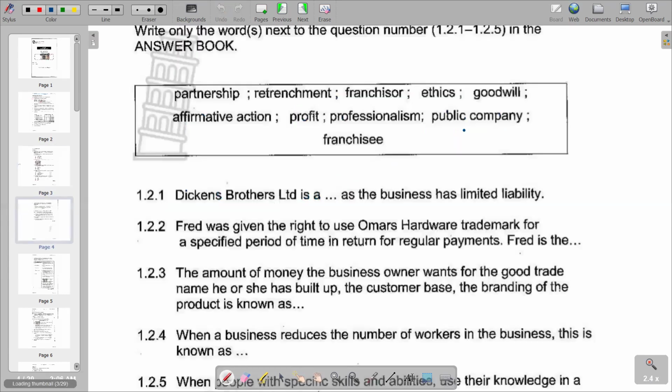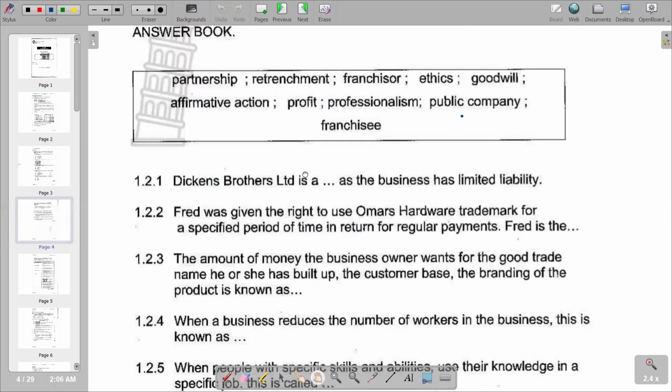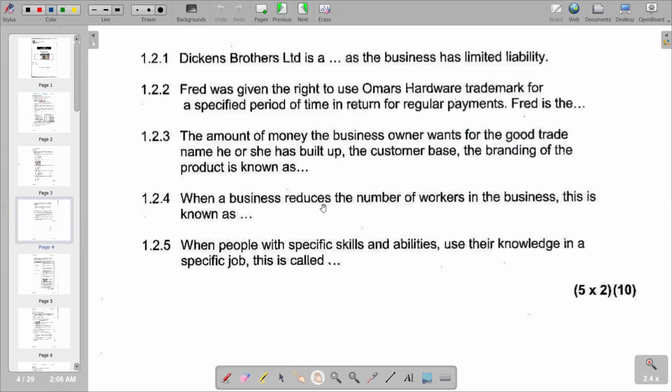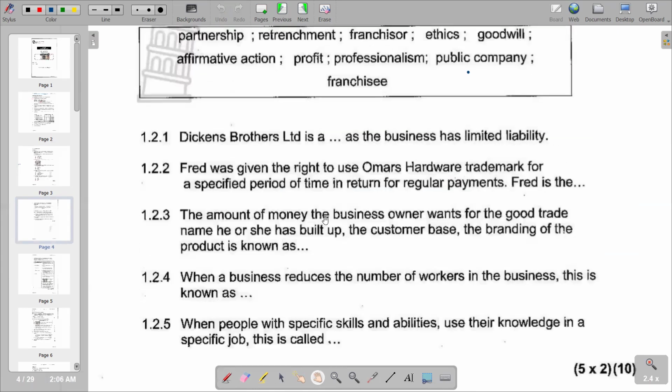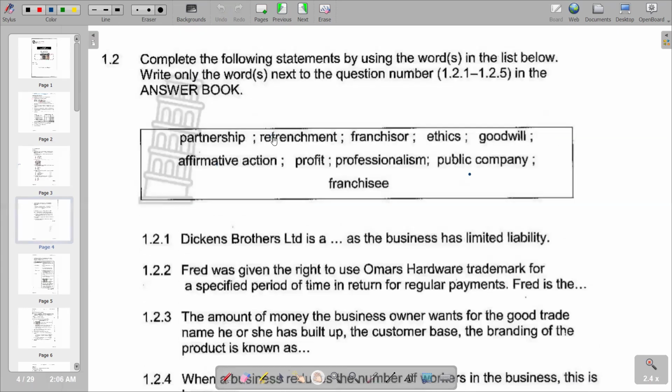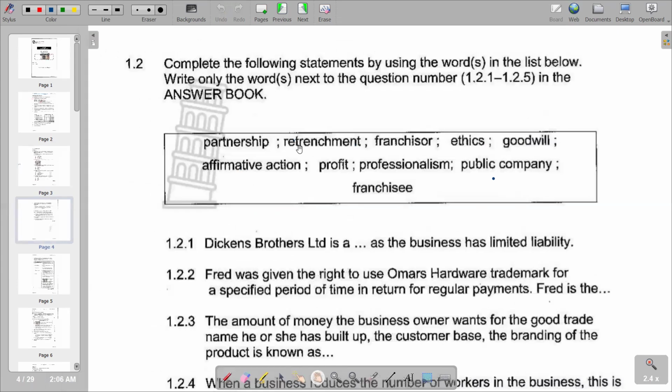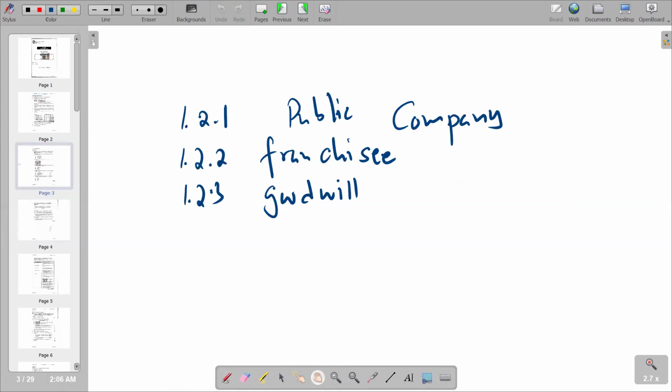We move on to the next part of our question, which is 1.2.4, which says when a business reduces the number of workers in the business, this is known as, obviously, this is retrenchment. And we try to see what response that we have. So we have retrenchment that we have there. So the correct response that we have is retrenchment.